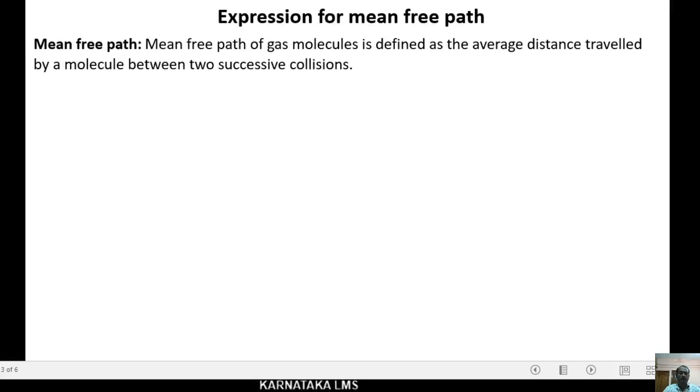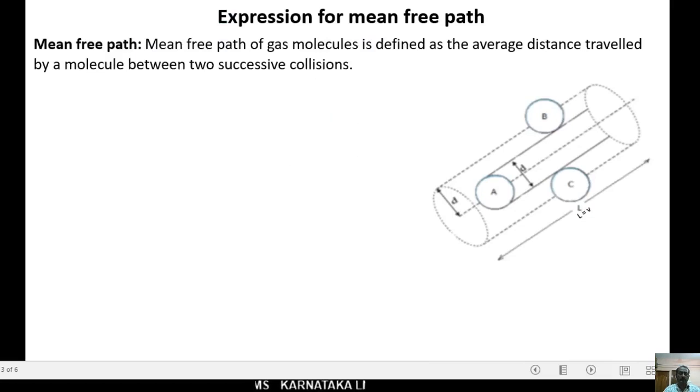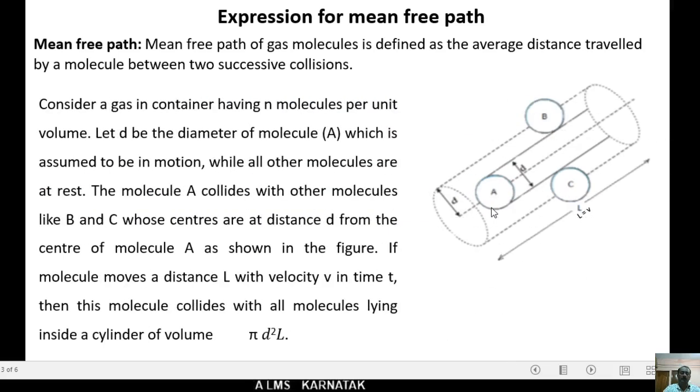Mean free path of gas molecules is defined as the average distance traveled by a molecule between two successive collisions. That is, I repeat, it is defined as the average distance traveled by a molecule between two successive collisions. Let us see.